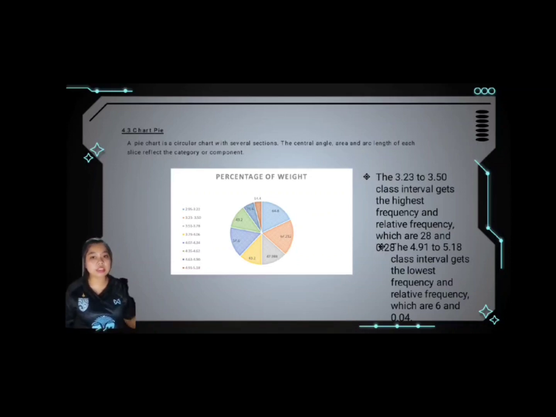Now, by looking at the pie chart, we will see that the highest percentage is the 3.23 to 3.50 class interval, which gets the highest frequency and relative frequency, which are 28 and 0.28. Meanwhile, the 4.91 to 5.18 class interval gets the lowest frequency and relative frequency, which are 6 and 0.04.